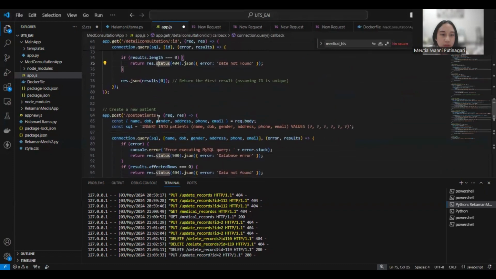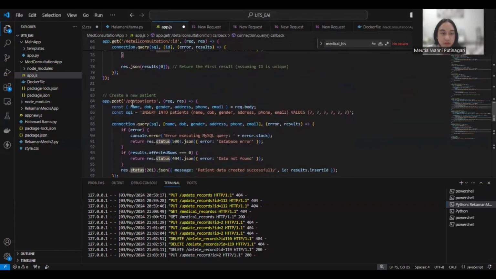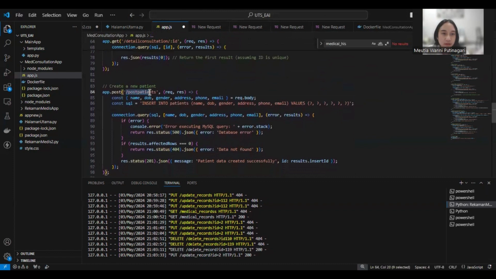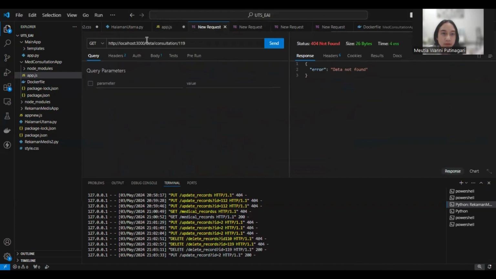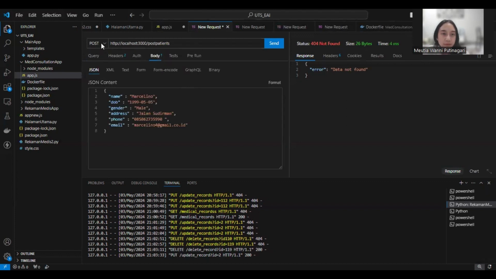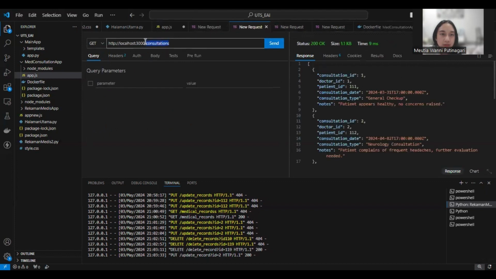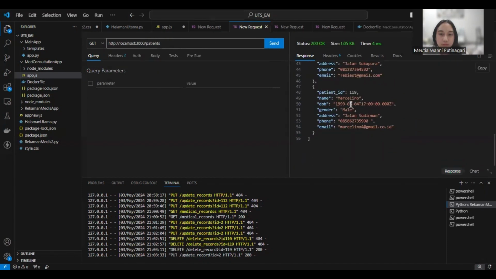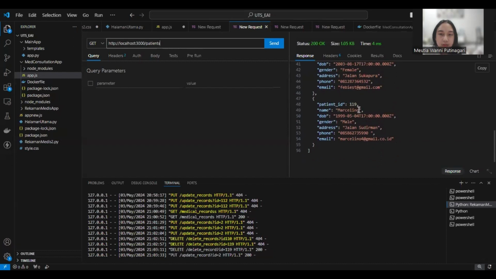After that, I will try to create a new patient using the POST method. So I'm using the endpoint POST patients, and this is the example of the patient I want to post. The patient data is created successfully, and I can see it in the endpoint patients. The new patient has the patient ID 119.